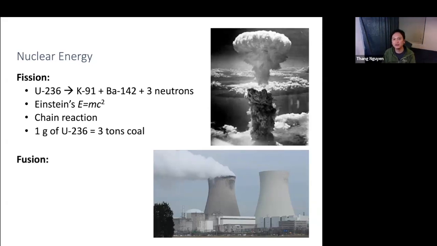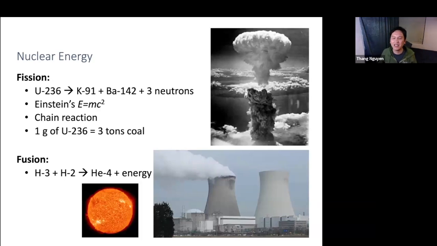The other one is fusion. So if in fission one atom is split, fusion is when two atoms come together to form another atom, and in that process, releasing energy. So here we have isotopes of hydrogen. H3, which is tritium, and H2, which is deuterium. When they combine together, they fuse together, forming helium-4. They also will release energy. And so this fusion reaction is happening constantly, and that's what's giving us life on Earth, because this is the reaction that's fueling the sun.